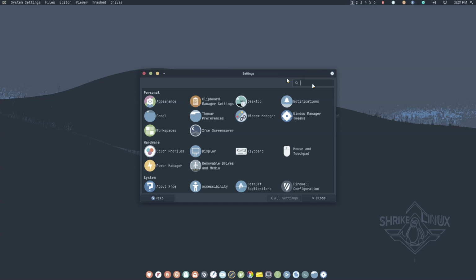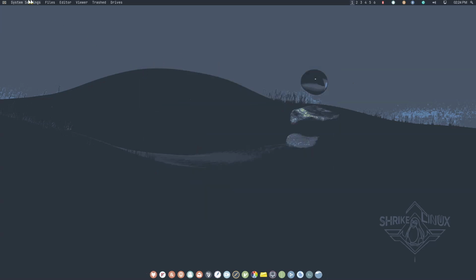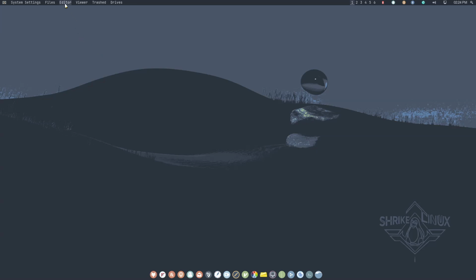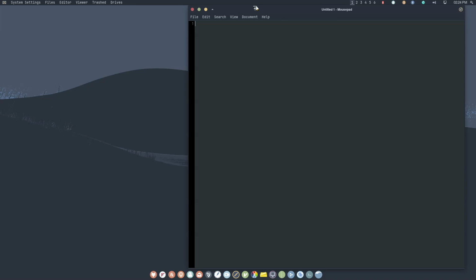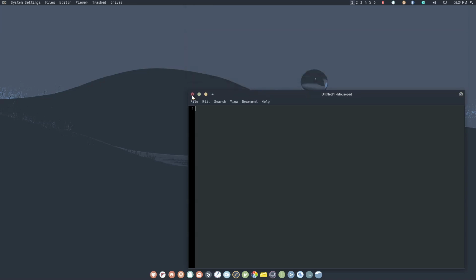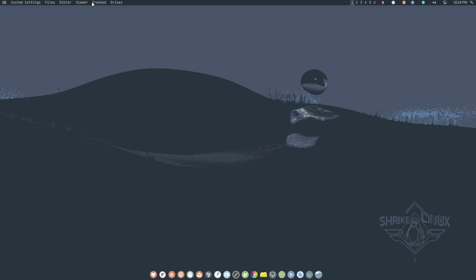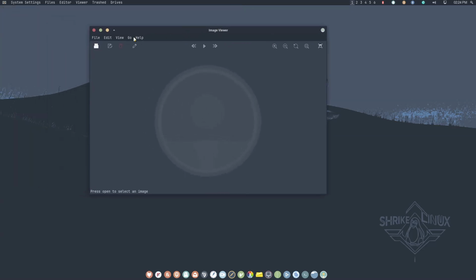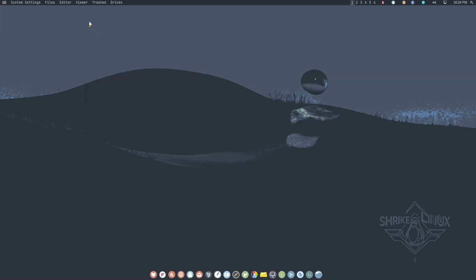We have system settings there. This is our Thunar, it's there. We have the editor, our Mousepad. We have a viewer, image viewer. These cannot open because I don't have anything there. If I had trash, it would have shown.